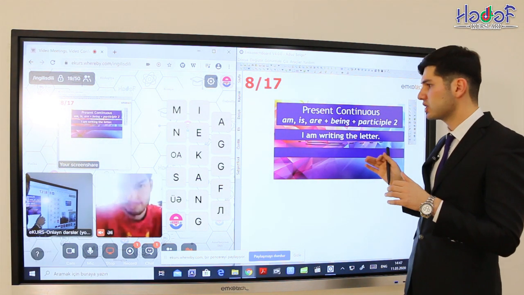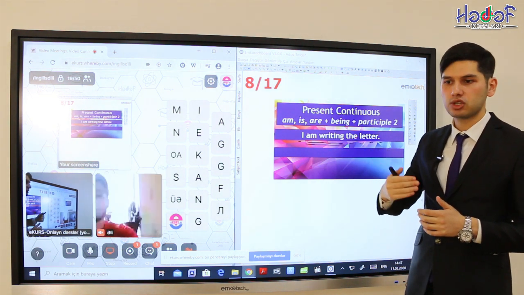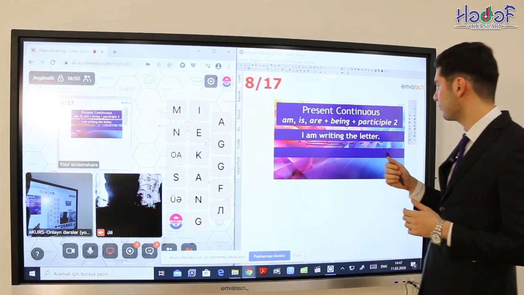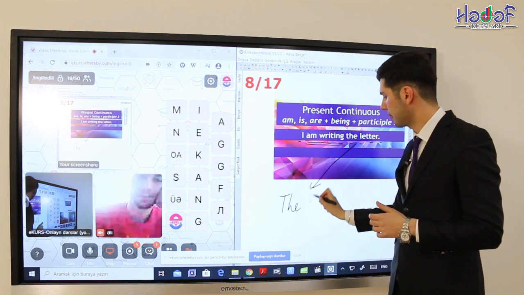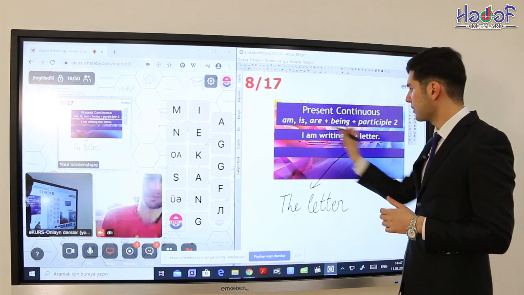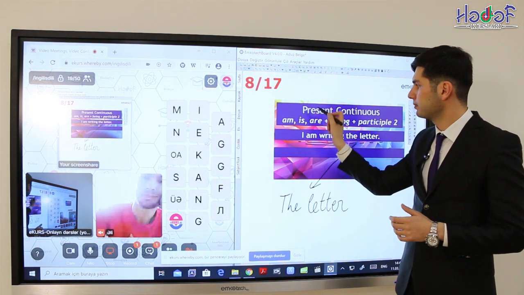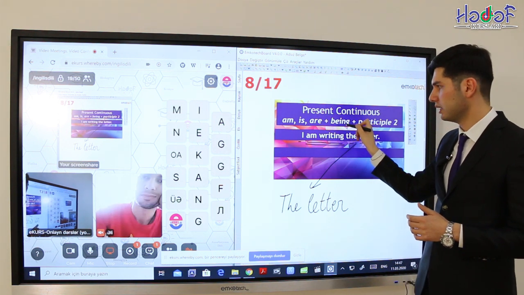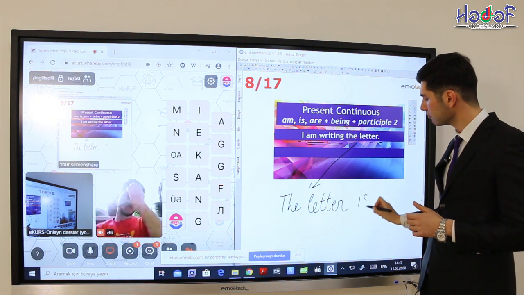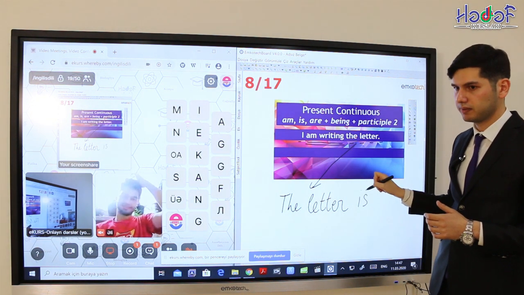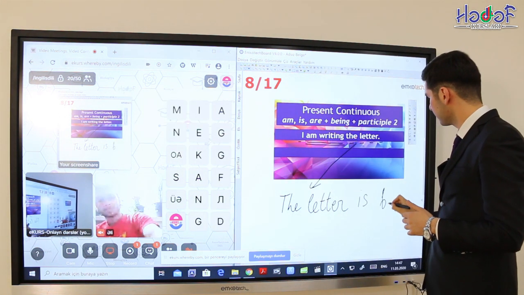Now, in this case, how can we say in passive voice? Məktub mənim tərəfimdən yazılır. Письмо пишется мною. Now let's change into passive voice. The letter convert into subject. And because I'm writing, this is the present continuous, we use auxiliary verb am, is or are plus being. In this case, letter is singular, that's why we use is. After, we have to use being every time if this is a passive voice. Is being.